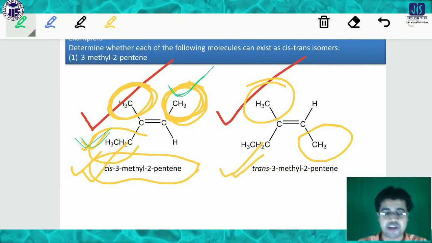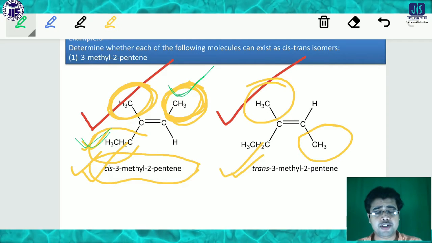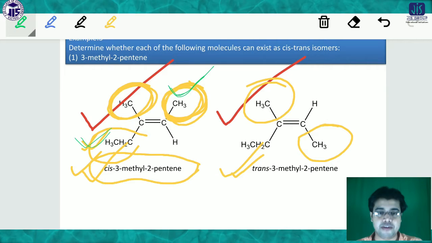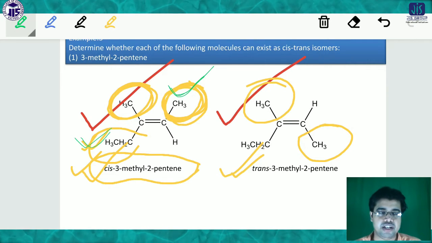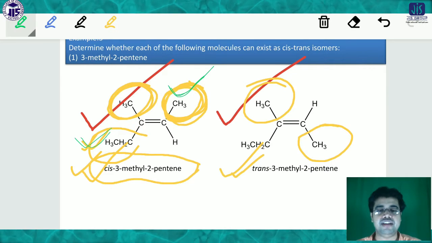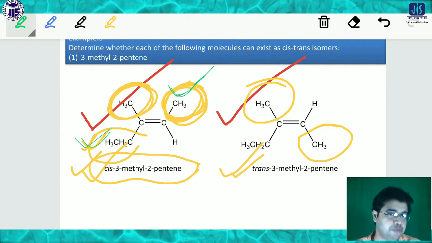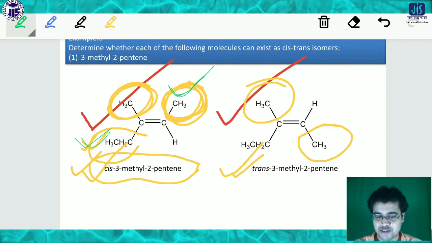This is very important. If in the two carbons no groups are similar, then we can consider the EZ category. Otherwise, if any similar group is present in the two carbons, you have to consider the category of cis and trans.